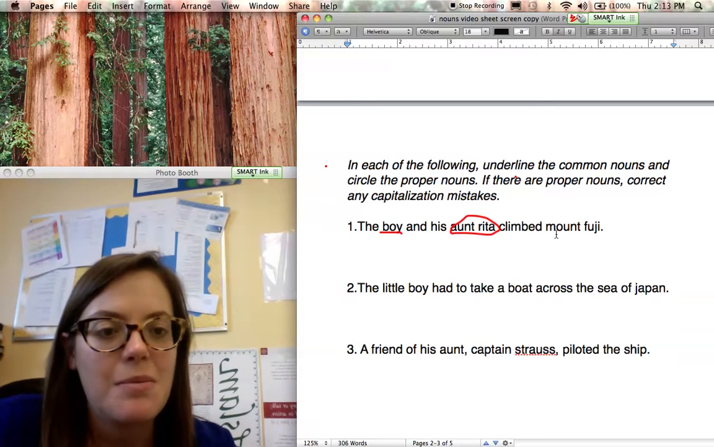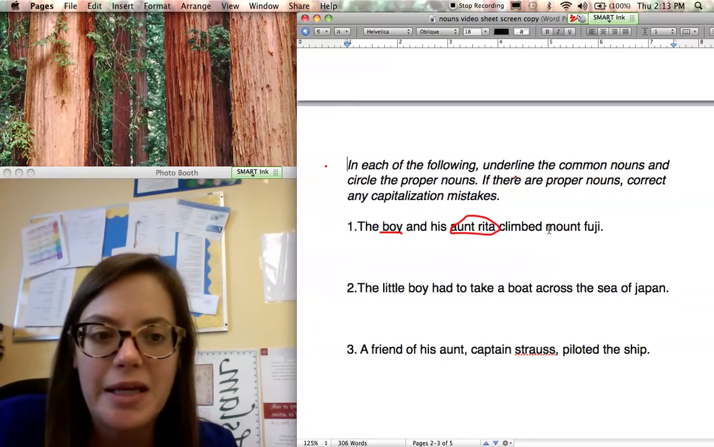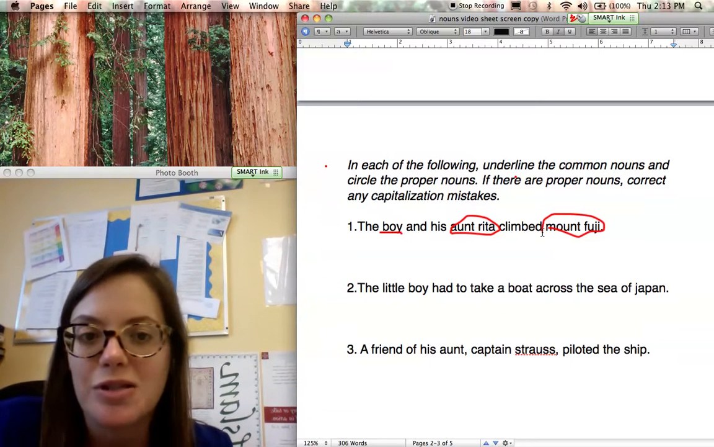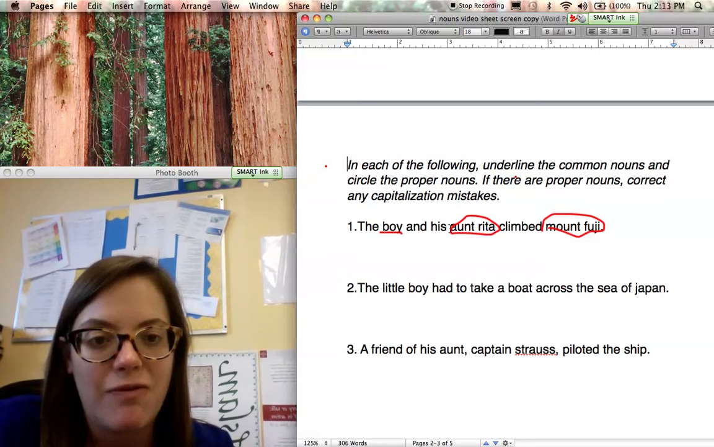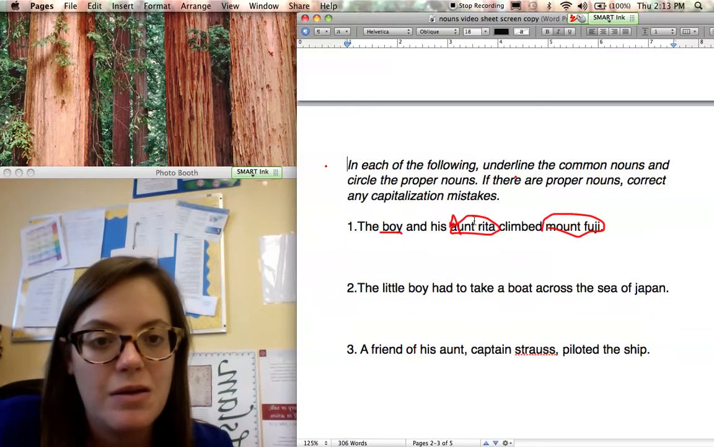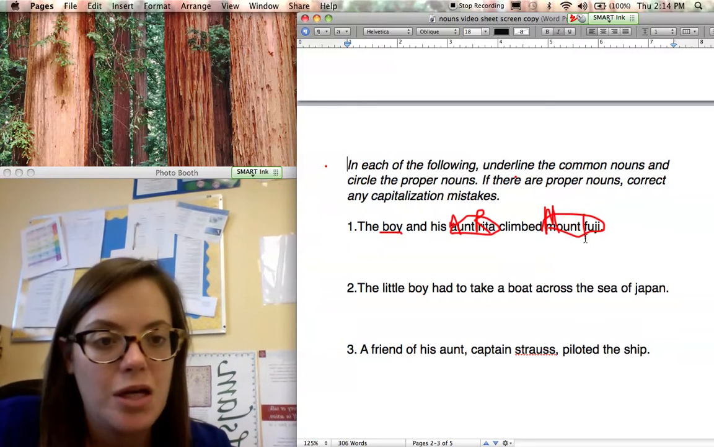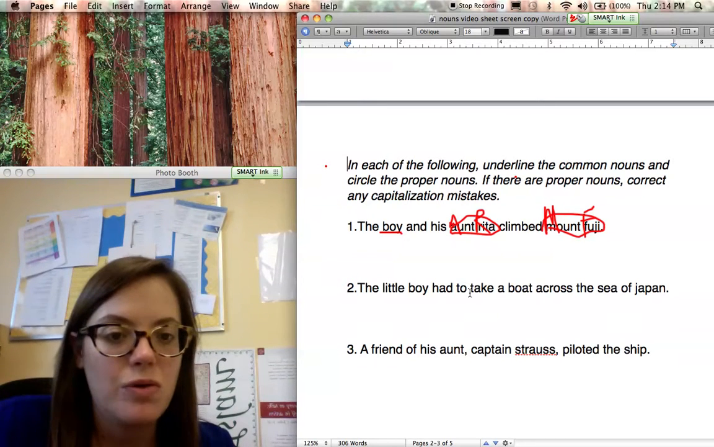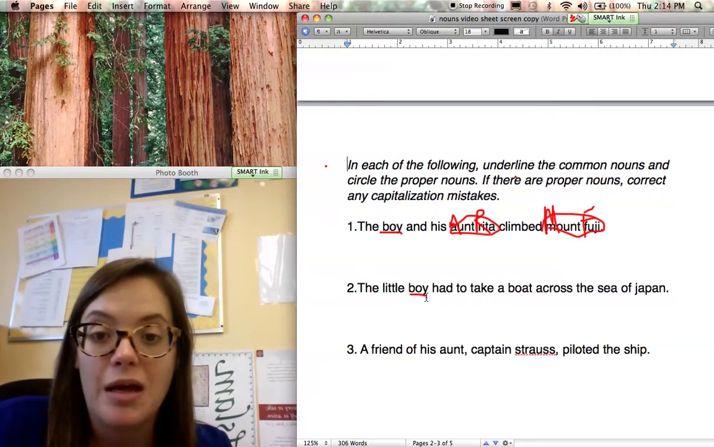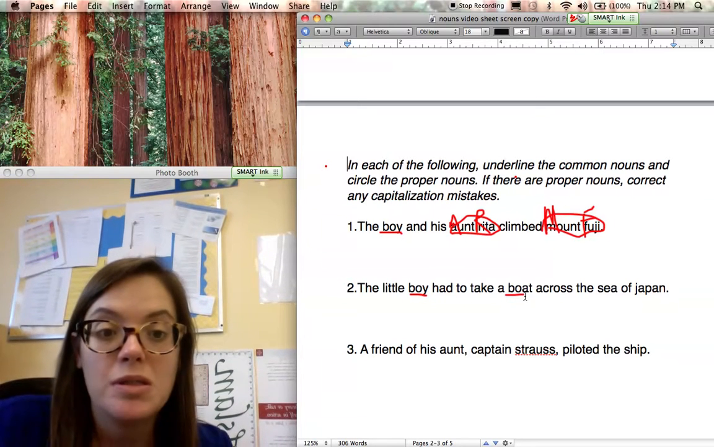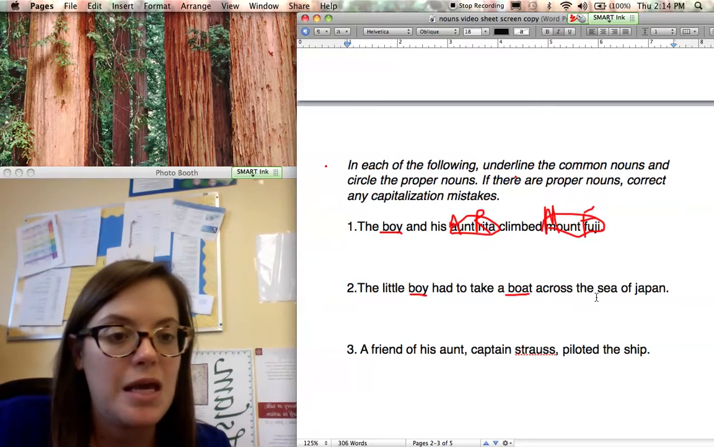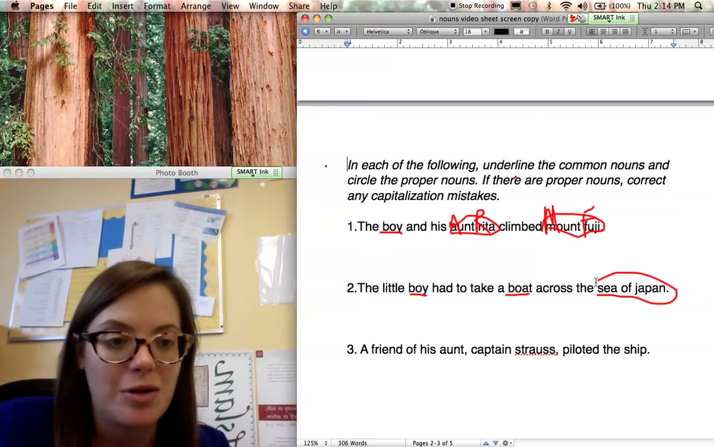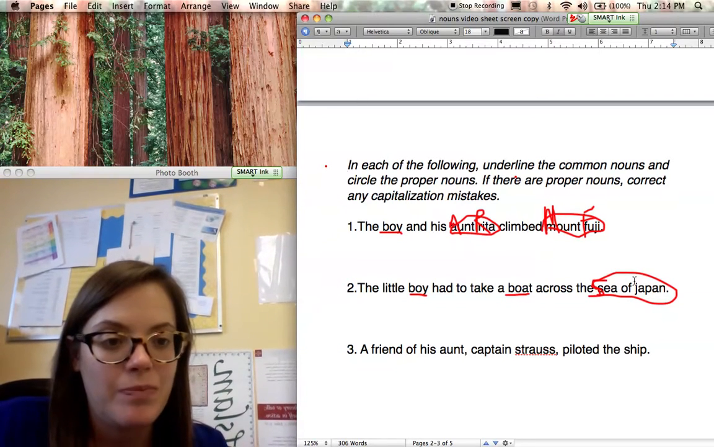All right, climbed Mount Fuji. All right, Mount Fuji is a place, name of a specific place, specific mountain, so I'm going to circle it. Now, I have some capitalization issues I need to fix. I want to capitalize Aunt Rita and Mount Fuji. Any proper nouns must be capitalized. All right? Number 2, the little boy had to take a boat across the Sea of Japan. So I see a lot of nouns. I have boy again, another common one. I have a boat, it's a thing. Okay, the Sea of Japan. That's the name of a specific sea, a specific place. So I'm going to circle it. And then I need to capitalize Sea, Japan.